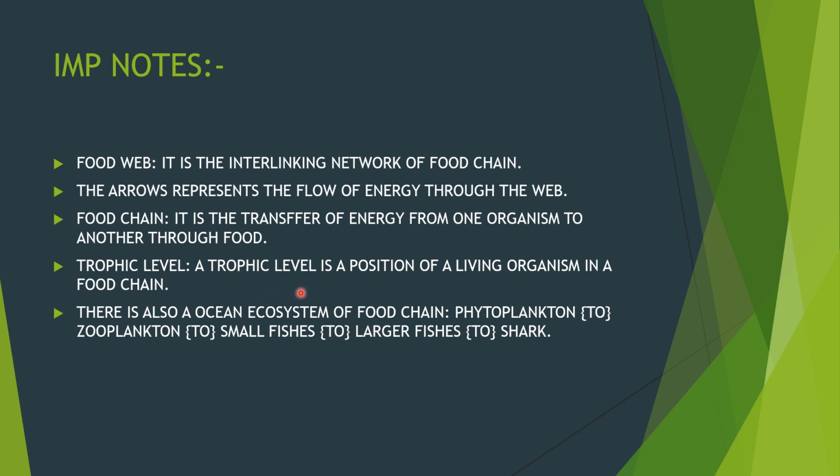Trophic level. A trophic level is the position of a living organism in a food chain. There is one more point: the energy decreases by 10% at every level.